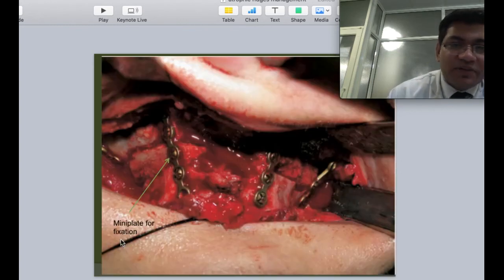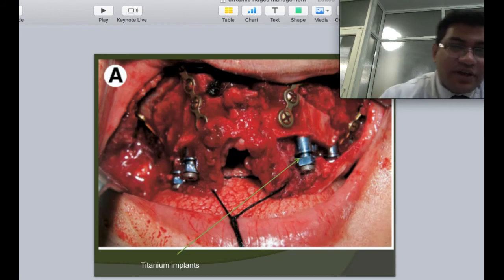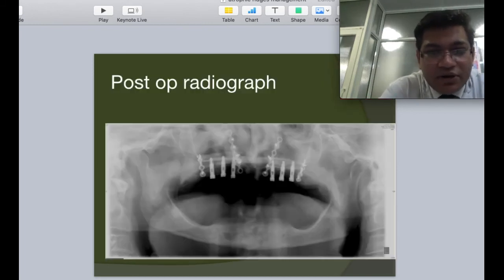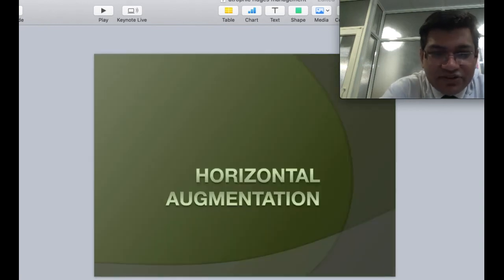This is the intraoperative picture from the same text where they have used and given the implant rehabilitation. These were the previous times where endosseous implants were considered significantly better, but things have changed and I'll show you in some time. This is the same post-operative radiograph depicted where they have done the Le Fort 1 osteotomy and done the prosthetic rehabilitation.